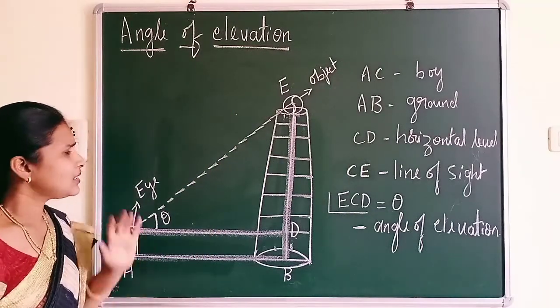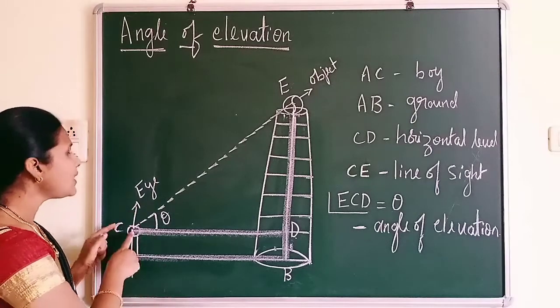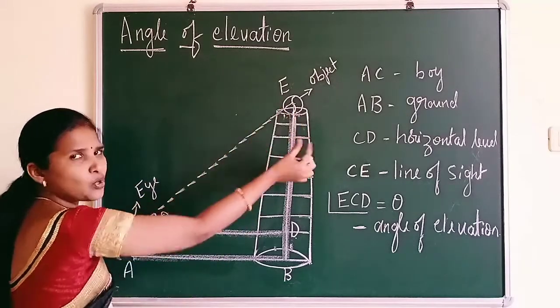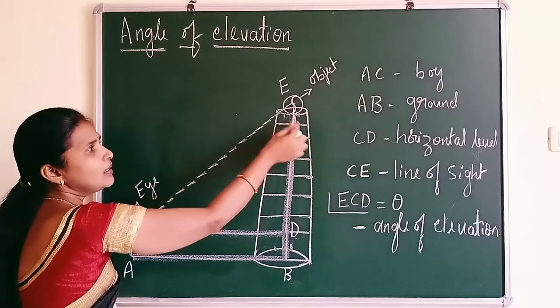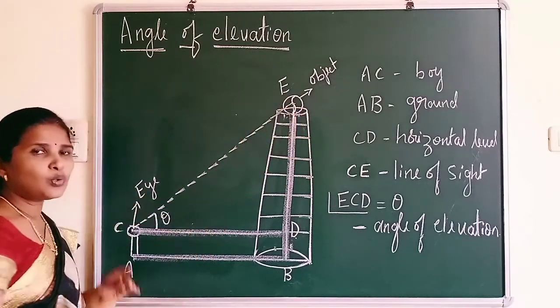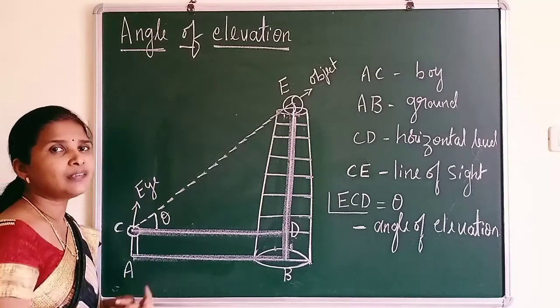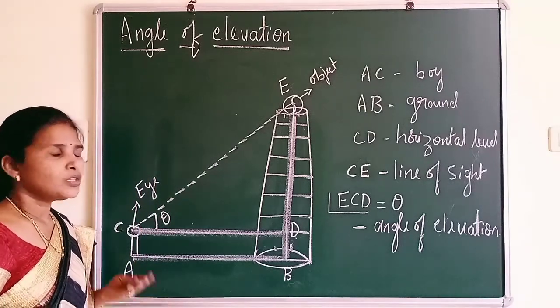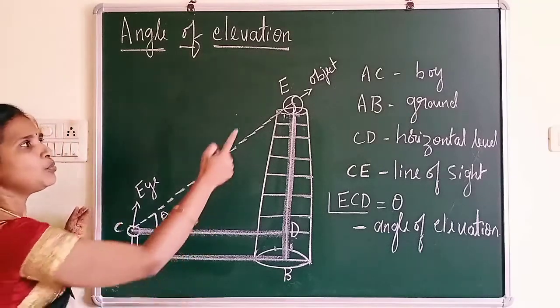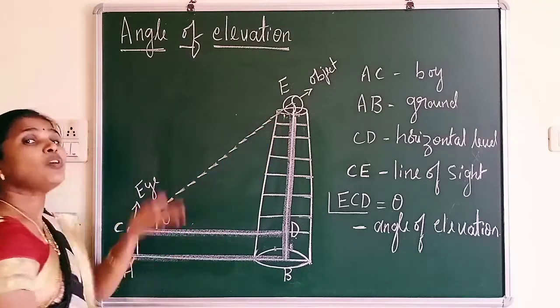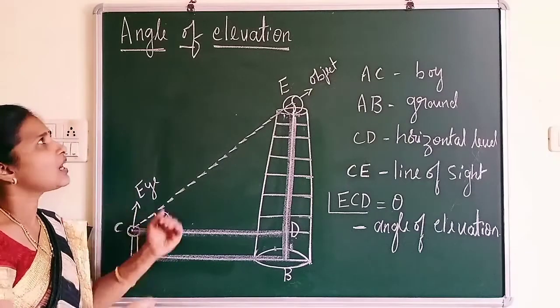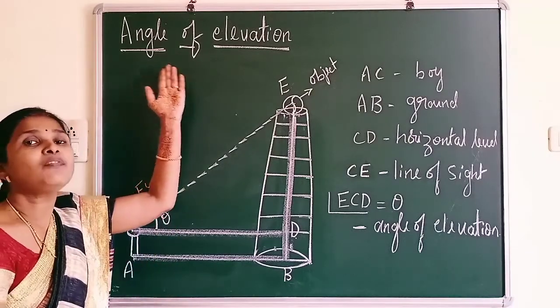Think that a boy is looking at an object on the minar, a ball or any object. Suppose you are looking at a lizard in your house, what do you do? Normally you lift up your head. Whenever you lift your head and see an object above your height, a situation comes which is called the angle of elevation.